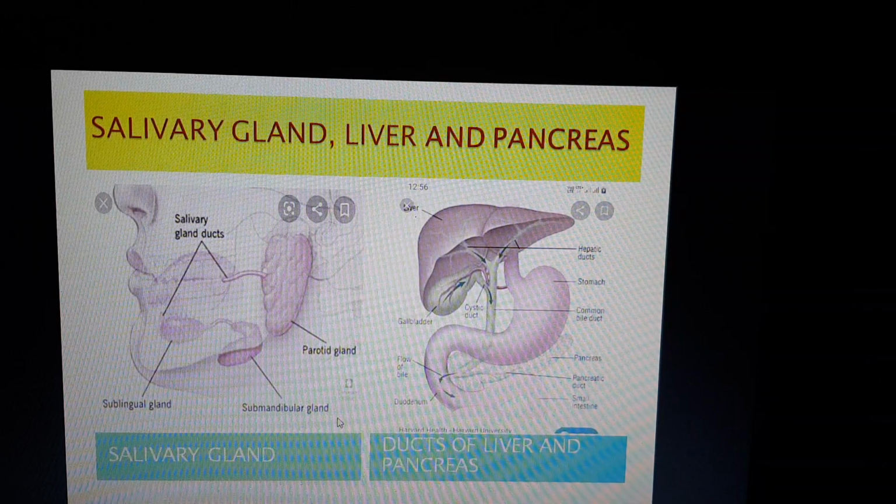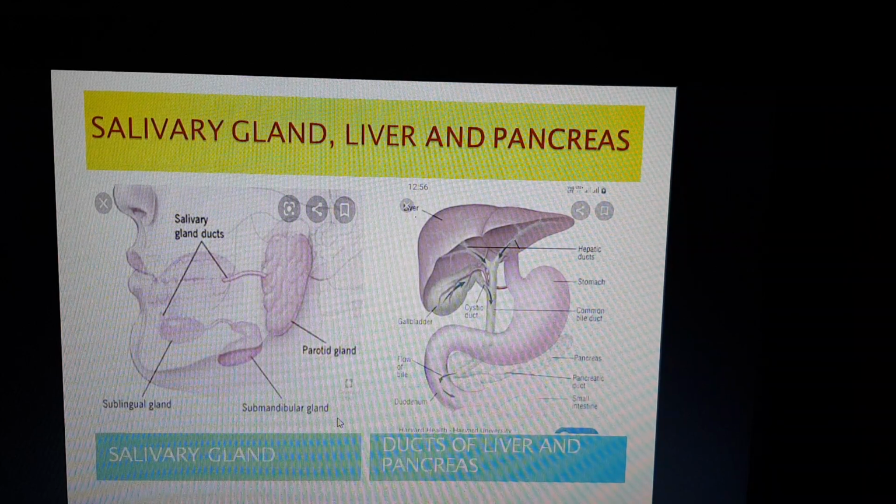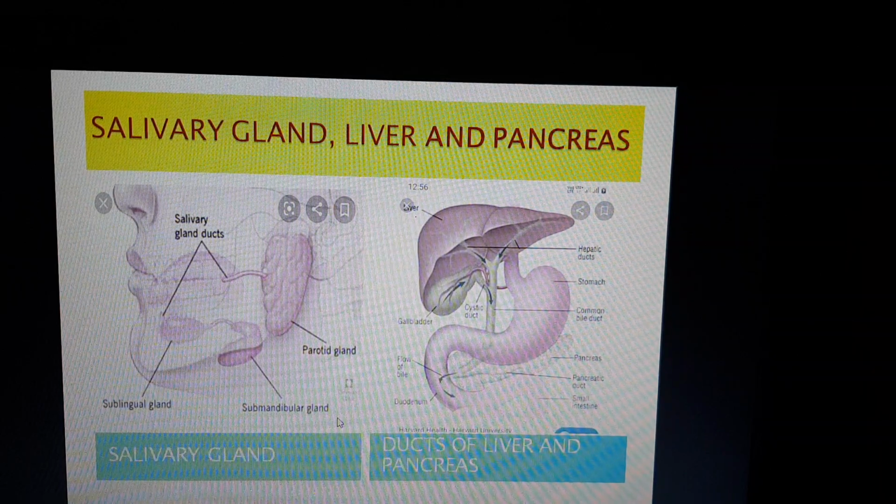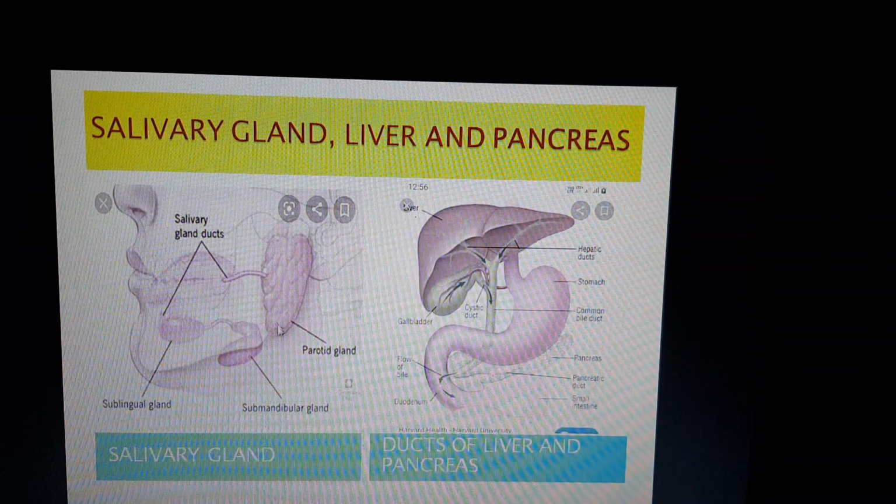We need chemicals which can digest the food, and these chemicals are released by these glands. I have given detailed information about two types of gland, exocrine and endocrine. Here we need the help of exocrine glands. I have given this diagram about the salivary gland.